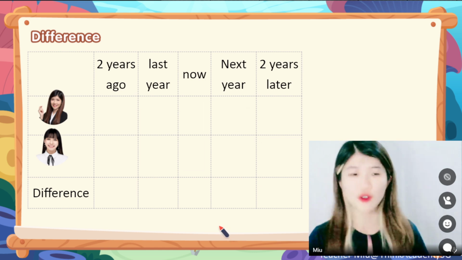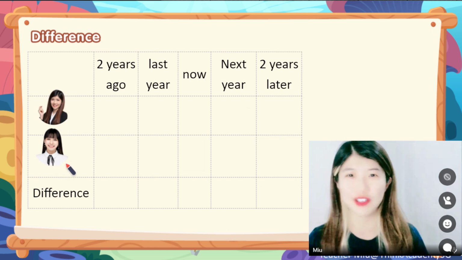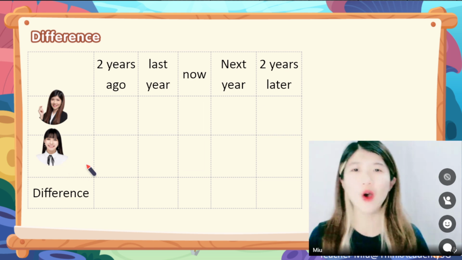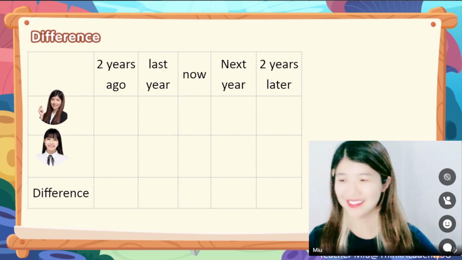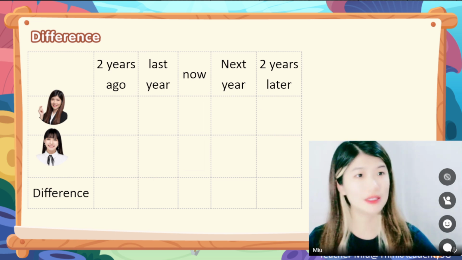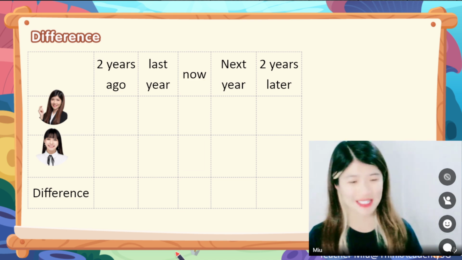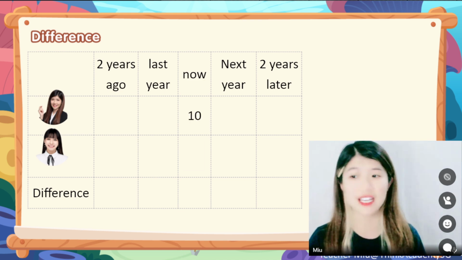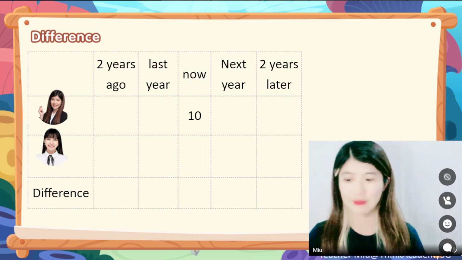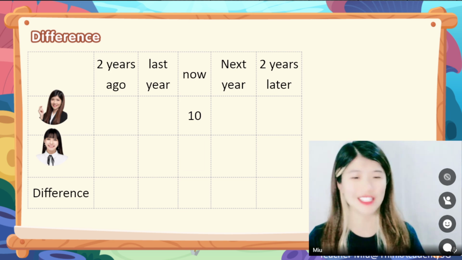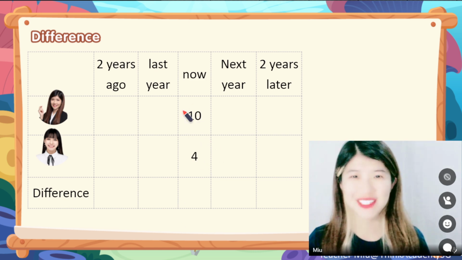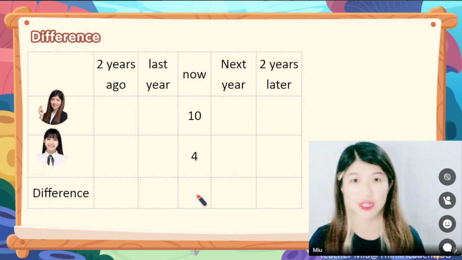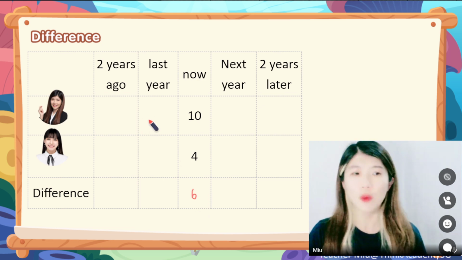All right. First, I will show you, this is Mew and this is your favorite teacher Charlene. Make a guess. How old is Mew now? You can just make a guess in the chat box. Actually, Mew this year is only 10 years old. And what about Charlene? What do you think? Charlene is actually 4 years old. So do you know the difference between us? Since Mew is 10 years old and Charlene is 4 years old, the difference between us is 6 years old, right? 6.